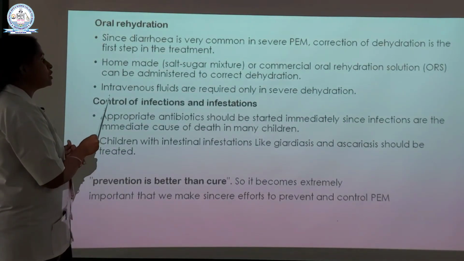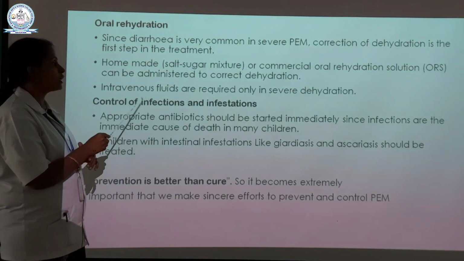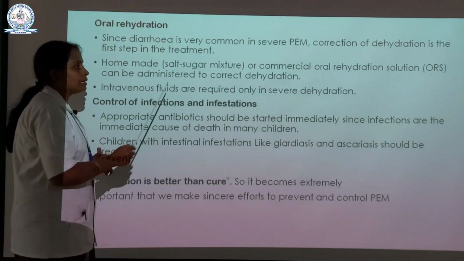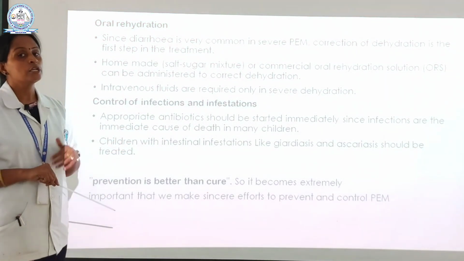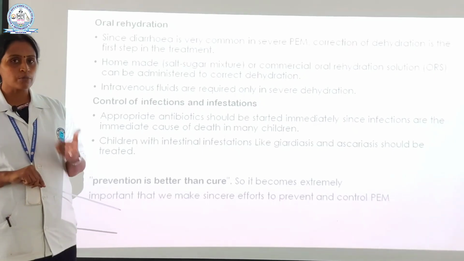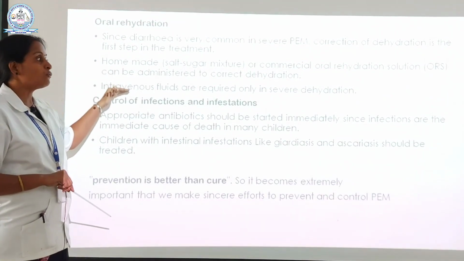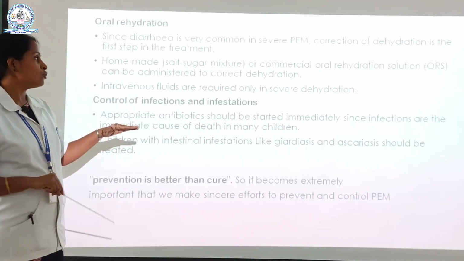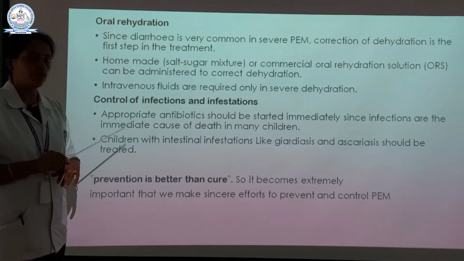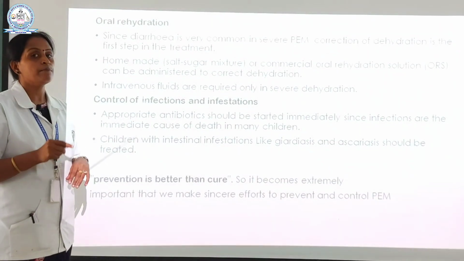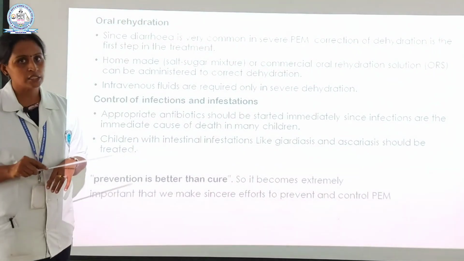And the next one is intravenous IV fluids. Intravenous fluids are required only in severe dehydration. If the kid has normal dehydration, we provide a homemade solution. If the case is severe, only then do we move on to IV fluids. It is only based on the physician's advice.